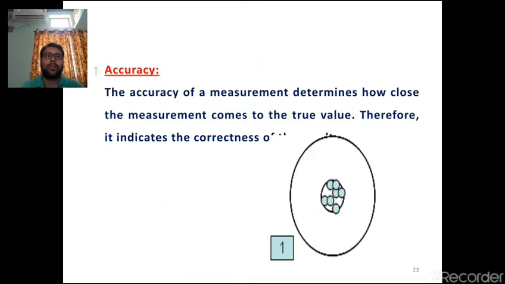In the previous video we have already discussed what accuracy is. Accuracy of a measurement determines how close the measurement comes to the true value. Therefore, it indicates the correctness of the measured value. That means whatever the measured values are, how closely they are associated with the true value determines the accuracy of the particular measured quantity.